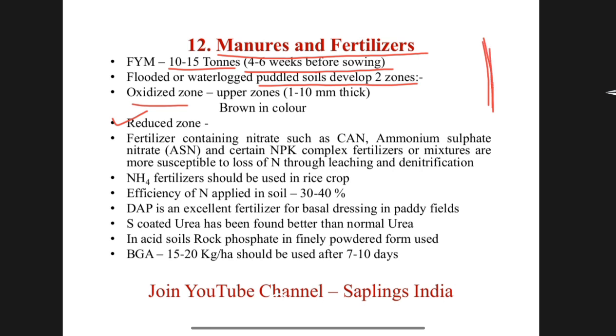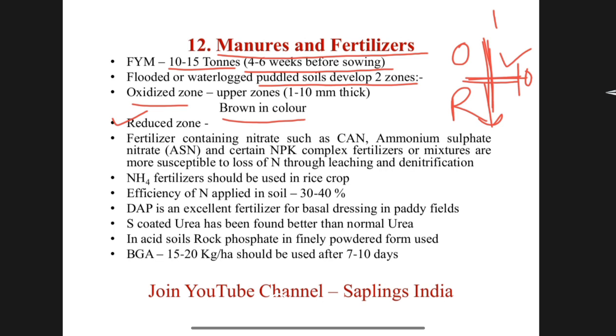The upper zone of 1 to 10 centimeter, which is brown in color, is called oxidized zone. And below it, the reduced zone is found. This is reduced, this is oxidized. Below 10 centimeter, the reduced zone is found.